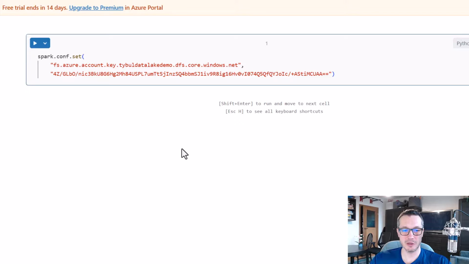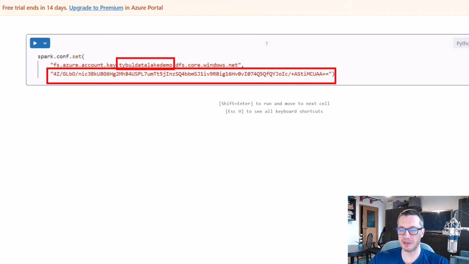Alright. So it simply means, hey, Databricks, whenever I would like to connect to this storage account, simply use this access key for authentication. And that's it.